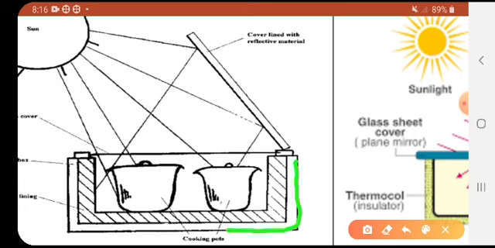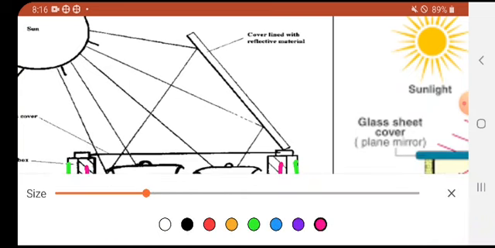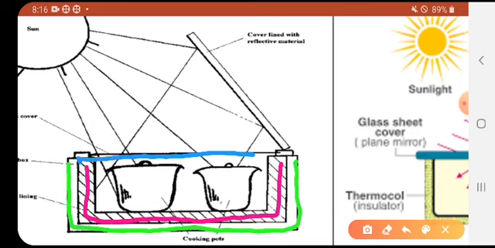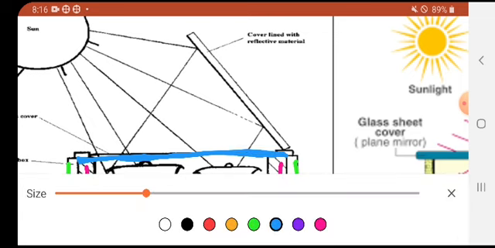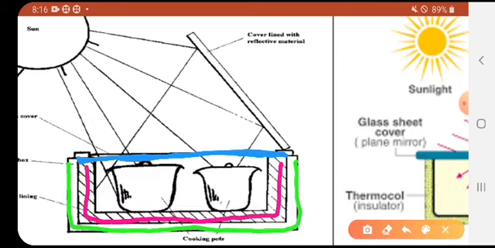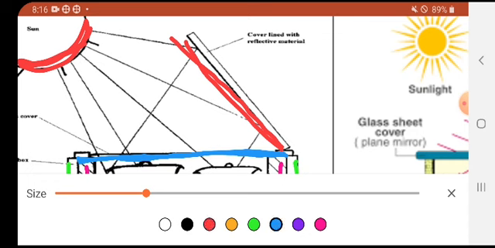This is a wooden box, and here the insulating body, insulated material, and this one is a glass plate or cover plane mirror. This is a plane mirror, and here this one is a reflector, and this is the source of the light, and these are the bowls or utensils.